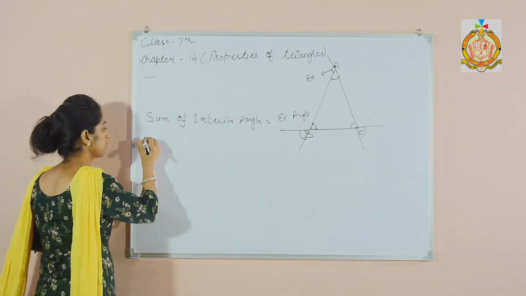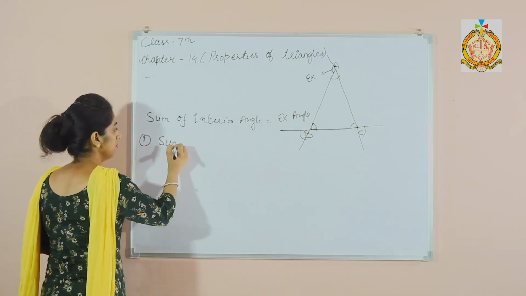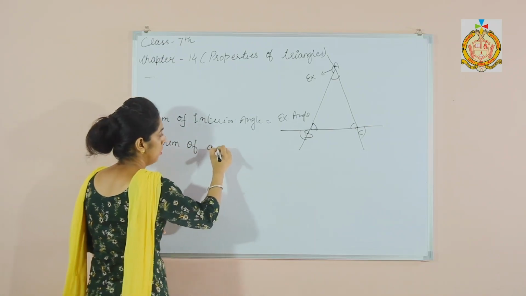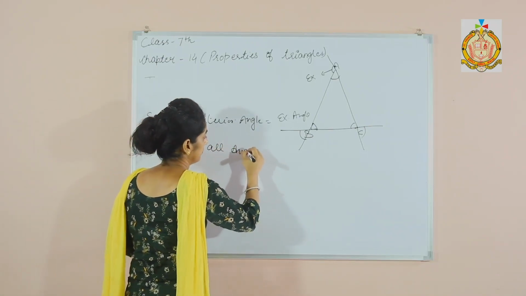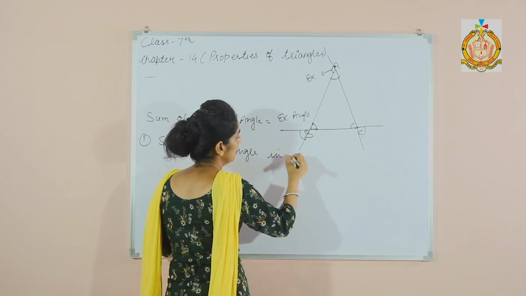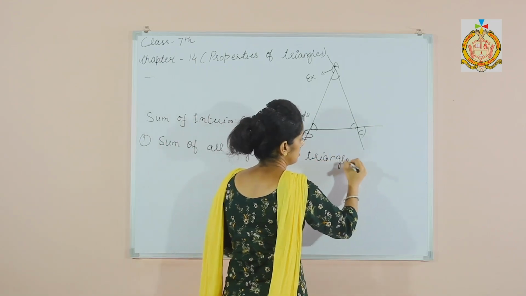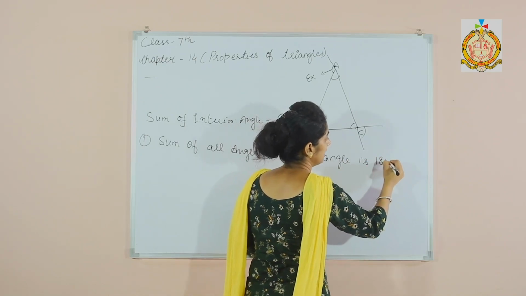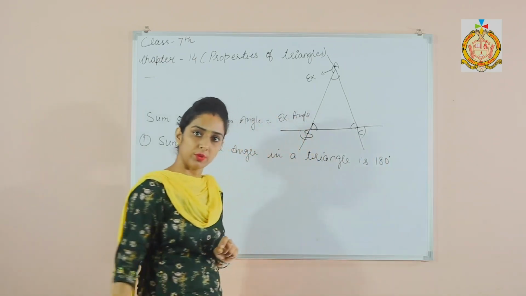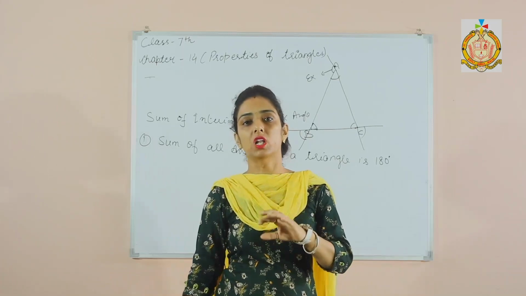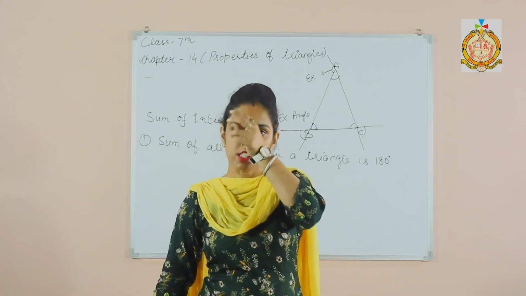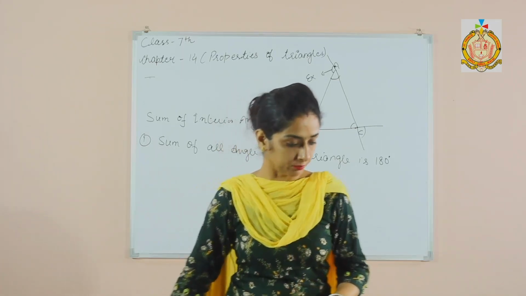And one thing more: the sum of all angles in a triangle is 180 degrees, right? Sum of all angles in a triangle is 180 degrees.